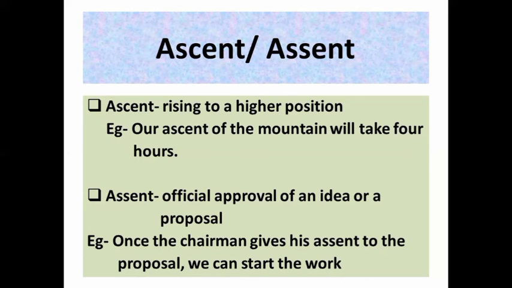Next is assent. Official approval of an idea or a proposal. It means you got an agreement on some proposal. Once the chairman gives his assent to the proposal, we can start the work. For example, some company has got a project. They are waiting for the chairman to give the assent, the approval on that particular proposal, so they will start the work. So it means the official approval. It is a formal word.